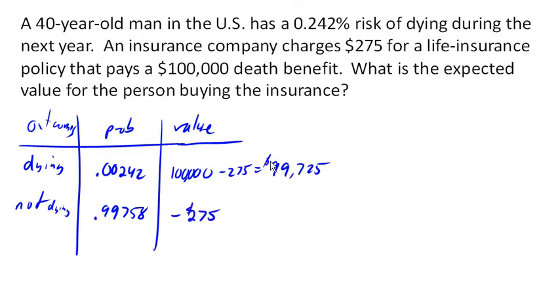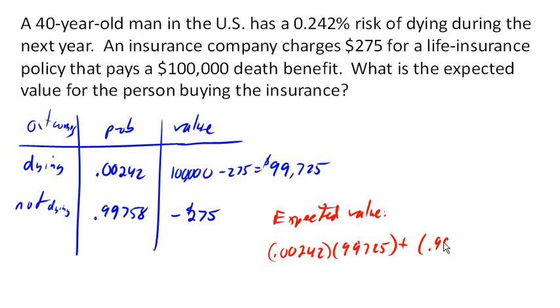So our expected value then is the probability multiplied by the value of the outcome plus our other probability times the value of its outcome. And altogether, that gives us a negative value of 33. In other words, if we had a bunch of people, thousands of 40-year-old men, then on average, the men will have lost $33.